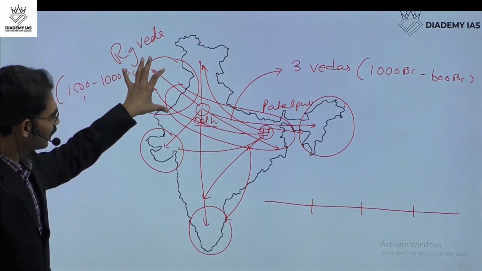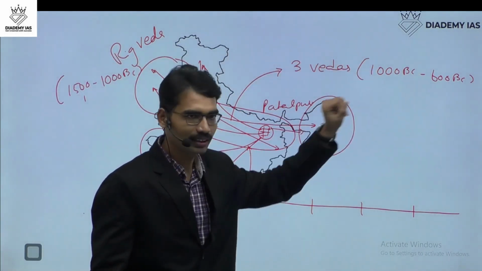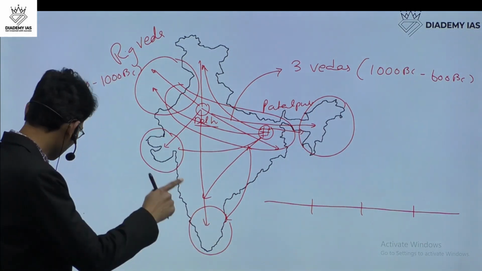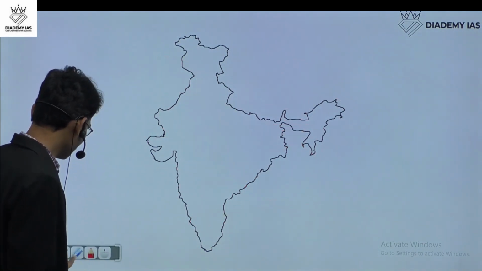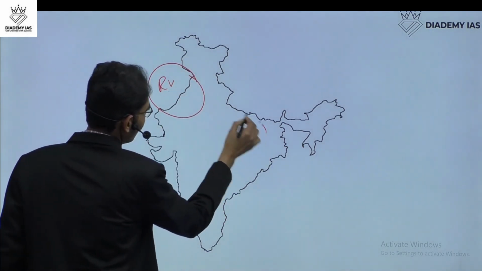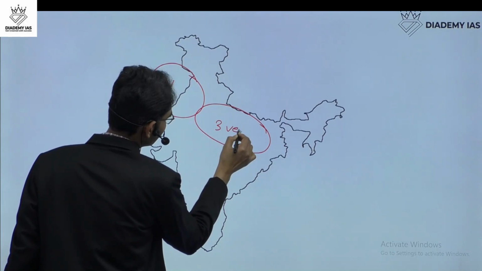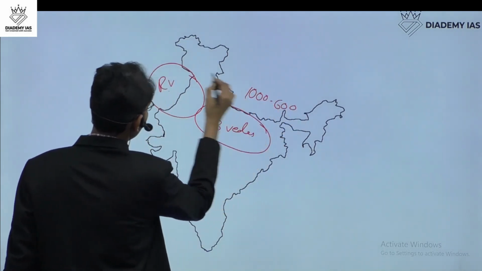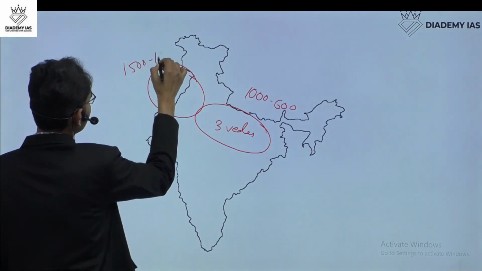Between this time period, this is the Rig Veda and the other three Vedas are here, but at the same time something is happening in this location also. Let me explain a little bit here. This is the Rig Veda, and this is the other three Vedas. Now the time period is 1500 to 1000 BC here, and 1000 to 600 BC here.